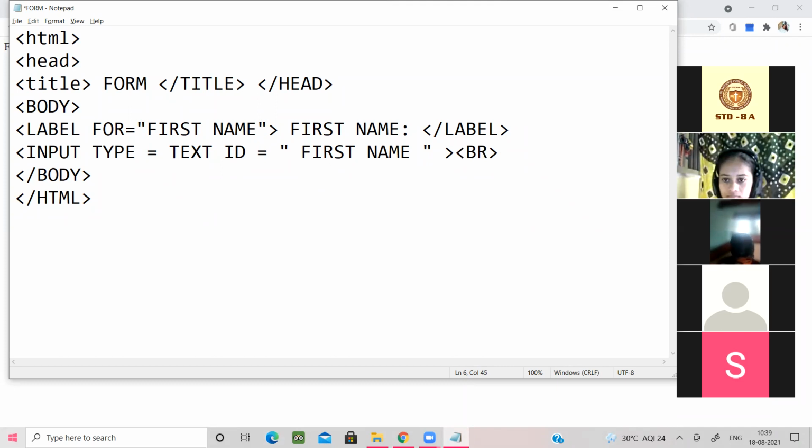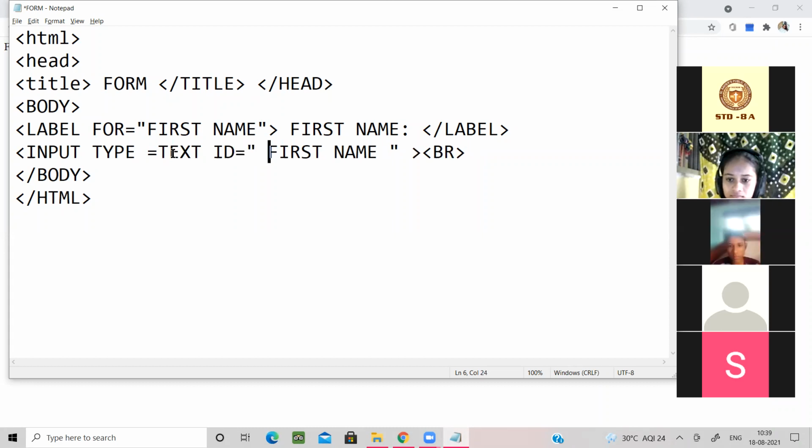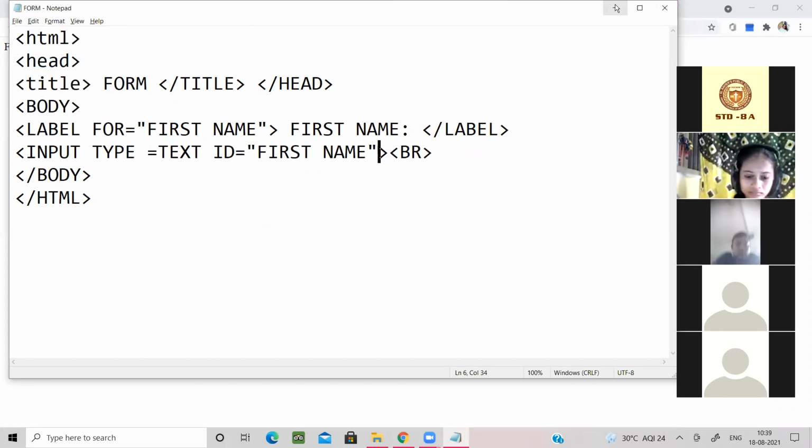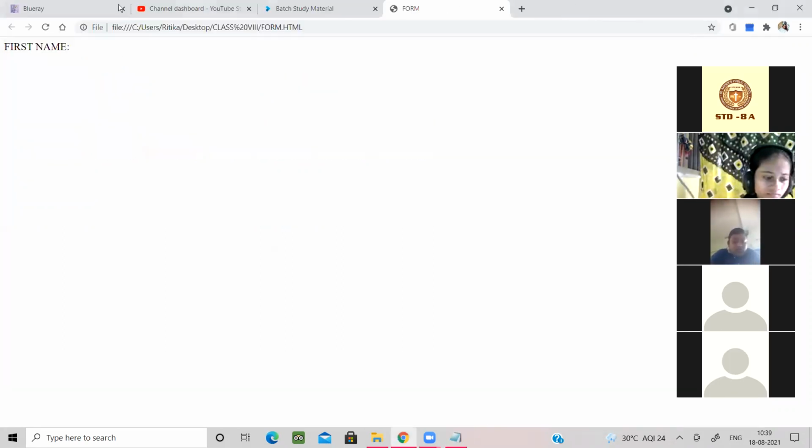Okay, rather we should not use any kind of space, because space sometimes in the computer will be much problematic. Okay, so again save it, only save.